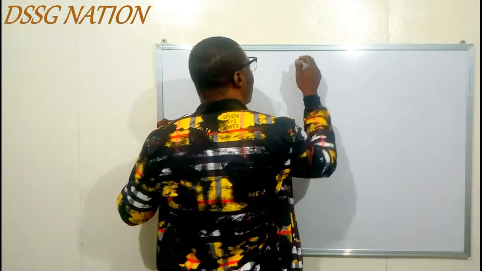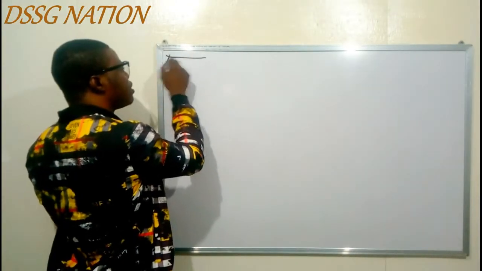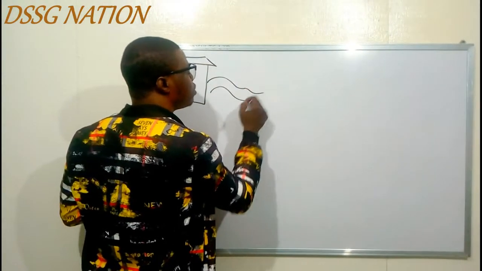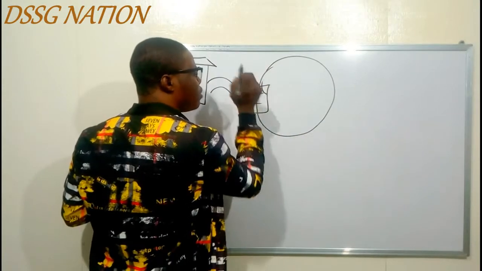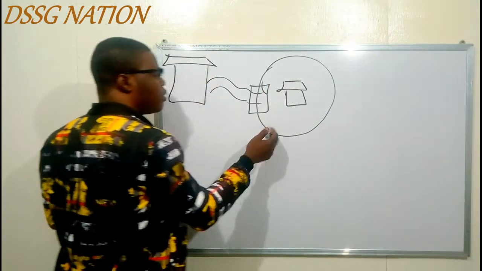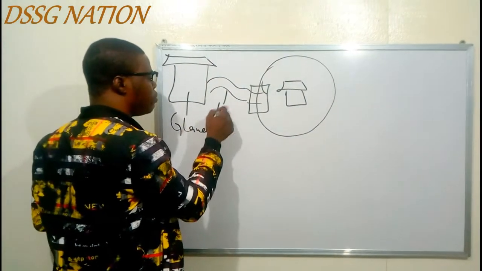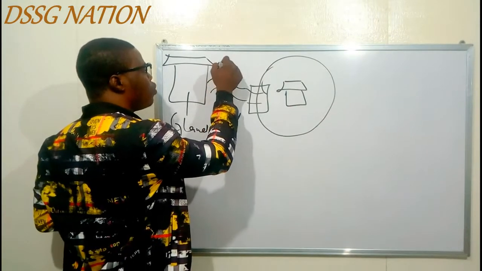Welcome back. We said we are going to talk about the last thing, the house. I said if this is a post office, you have the road, and then it's going to supply the letter to your house. It can be dropped by the gate or inside the house. Now I said this post office is the gland, the road is the blood, and the postman is the hormone.